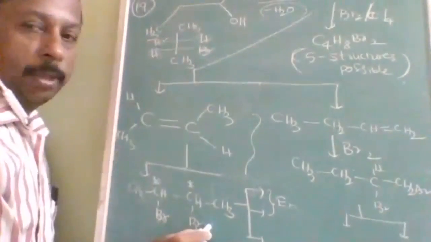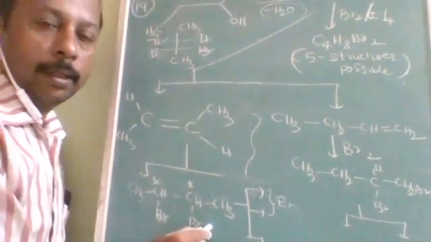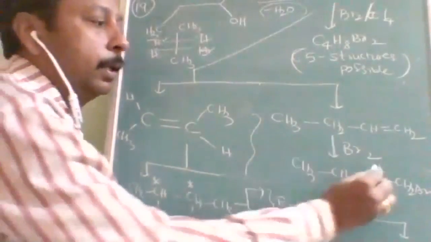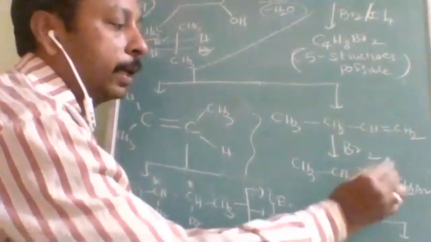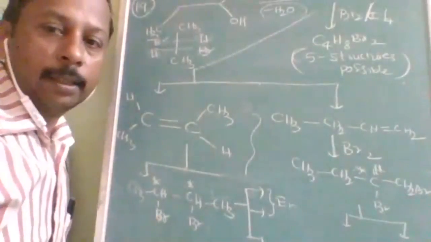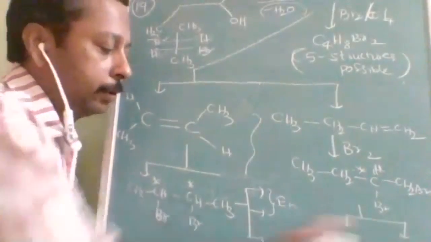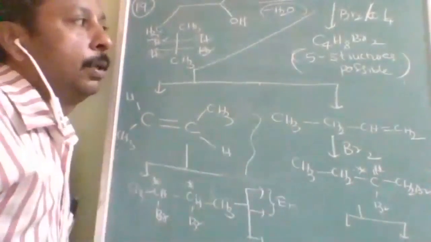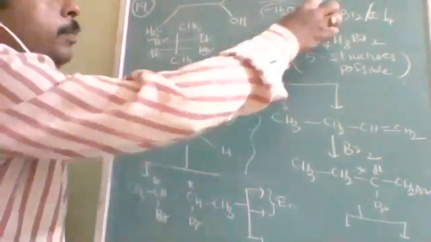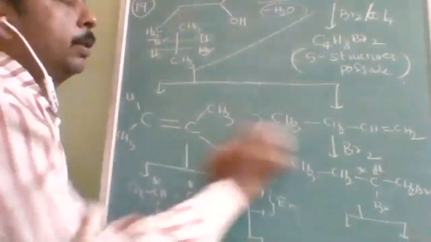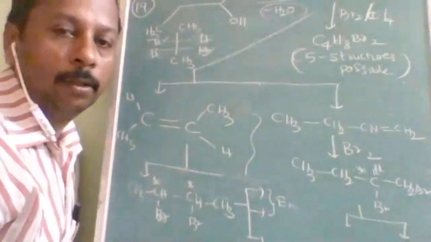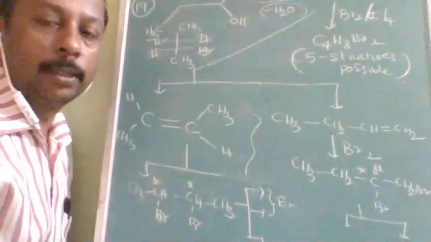So how many products are possible here? Three structures here. But here if you see, there is only one chiral center, and one chiral center cannot have a meso compound. Therefore, here two structures, here three structures, so total 5 possible. So 5 possible means only these two should be counted. So what should be the answer? Two structures, that is option A is correct.